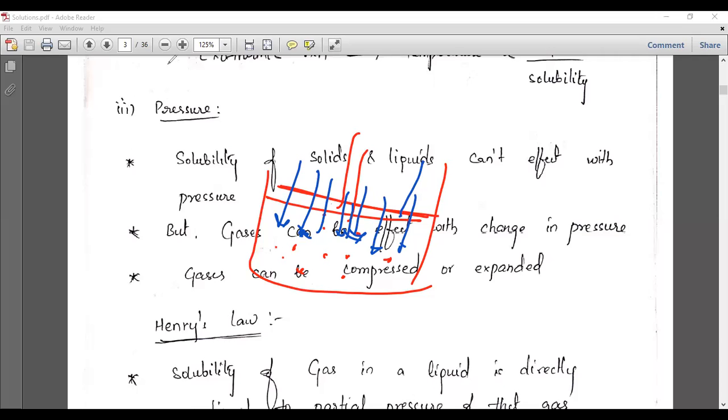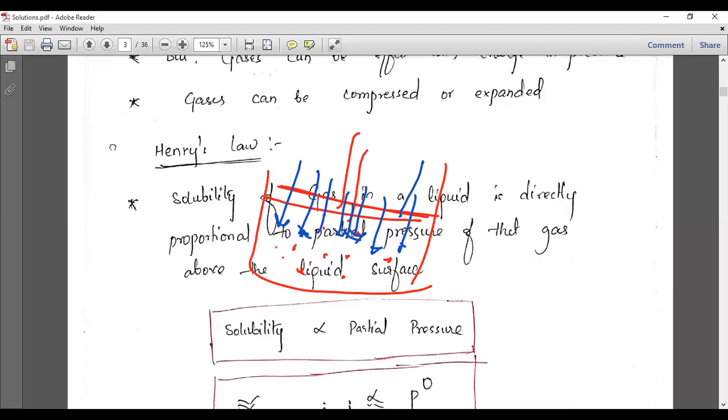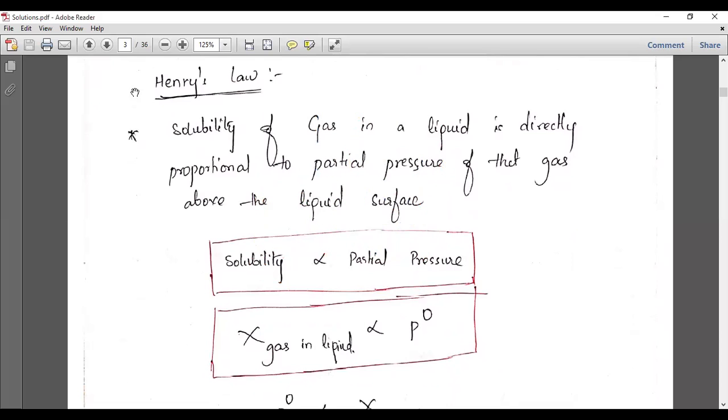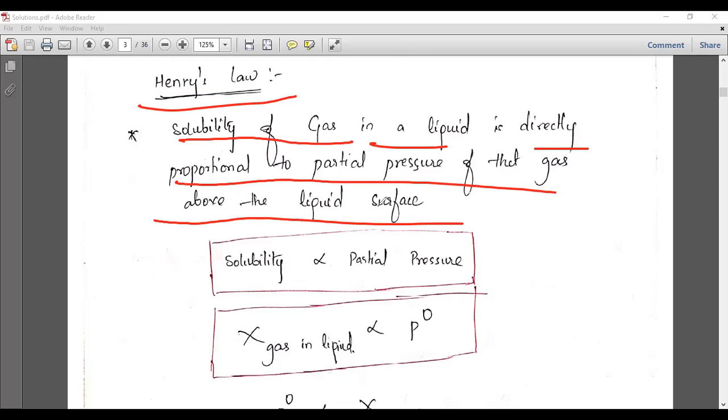So let us understand this by using Henry's law, which is a very important thing, and this will come in the examinations. Whatever I told you at first was completely the introduction. Henry's law is very important because gases can easily dissolve in a liquid. Increasing pressure can be explained with Henry's law. Henry's law states that the solubility of a gas in a liquid is directly proportional to the partial pressure of that gas above the liquid surface.